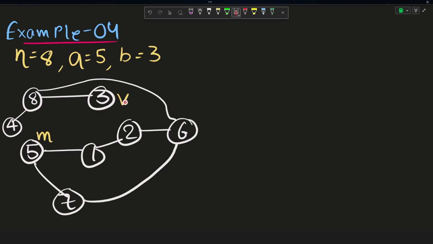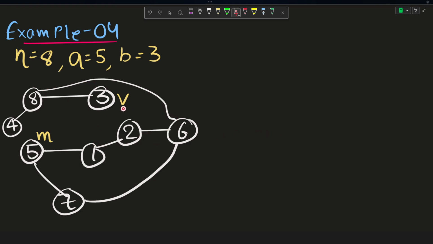Marcel is on the 5th and Valerio is on the 3rd. So as you can see, Marcel wants to catch Valerio, right? So he will always try to move towards Valerio and not away from him. Suppose Marcel from this city started moving towards this road to reach this city, and then he will move towards this city, then through this, and he will try to go towards Valerio as soon as possible, right?